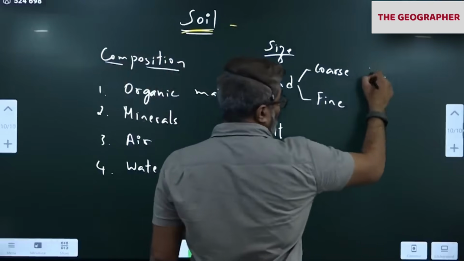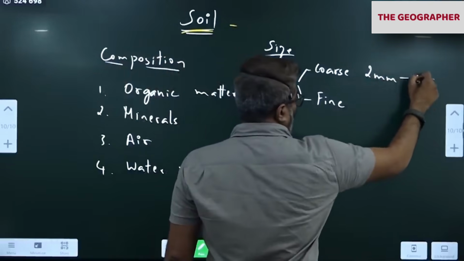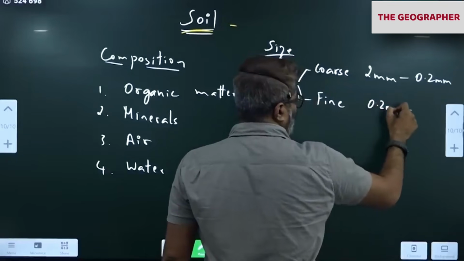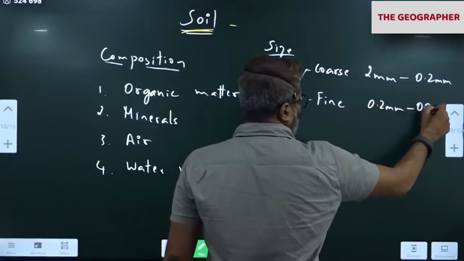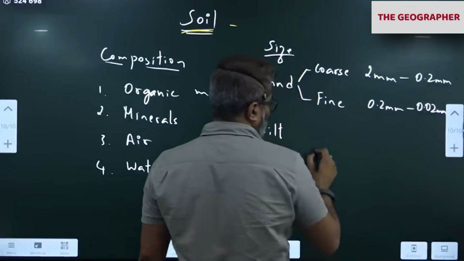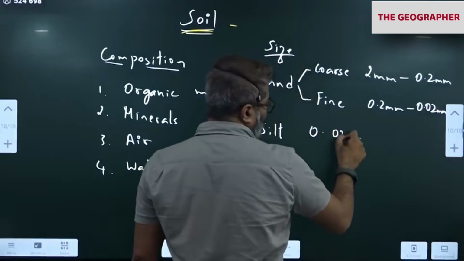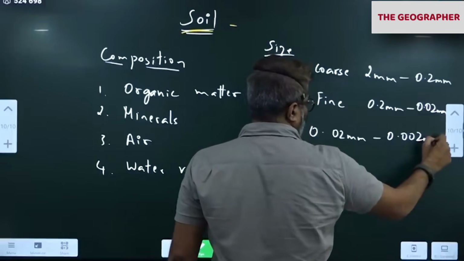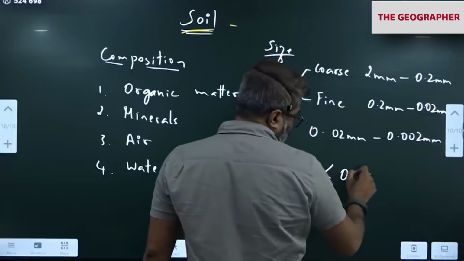Coarse sand is 2 mm to 0.2 mm size. Fine sand is 0.2 mm to 0.02 mm. Mm is millimeter. Silt is 0.02 mm to 0.002 mm. Clay is less than that.